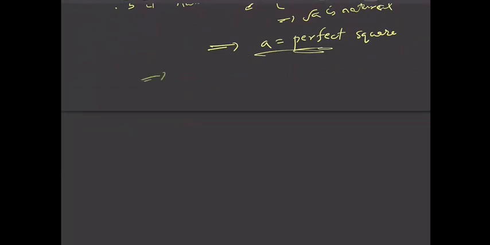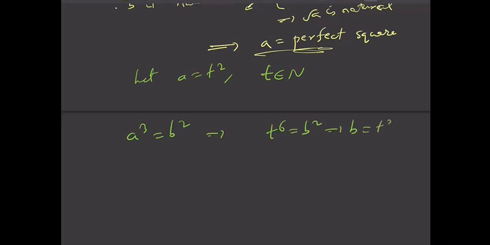So a is a perfect square, so let a equal t square, where t is a natural number. a cube is equal to b square is given. So we have t power 6 is b square. So b is how much? It is t cube.